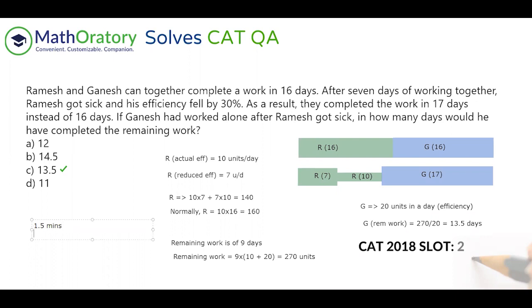I would not have solved this in round one, definitely not in round one, because we have solved similar questions in time and work where the relationship can be established quickly. But in this case, it's not that direct. I mean, this part has to be drawn and checked. If I'm drawing this on a notebook, I would have taken lines and all to indicate the same thing. It's the same idea. Just that here I'm showing it as blocks so that you can visualize it a little better. So definitely a round two question.